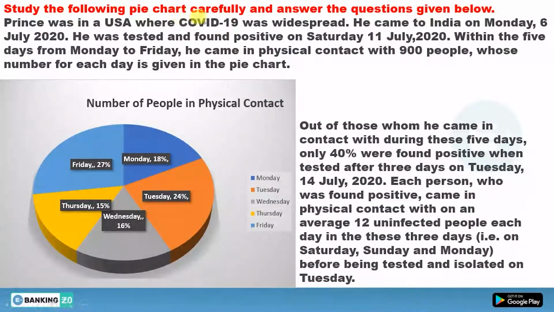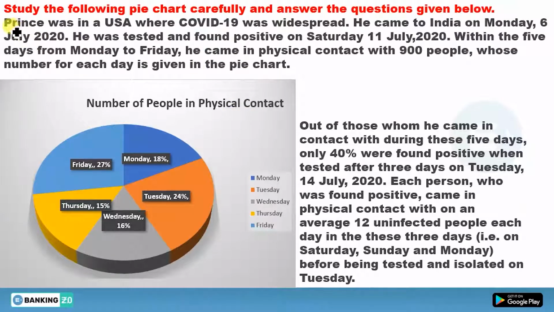So here is the first DI. This DI is on a pie chart. Study the following pie chart carefully and answer the questions given below. So you have to read the question and then give the answers.